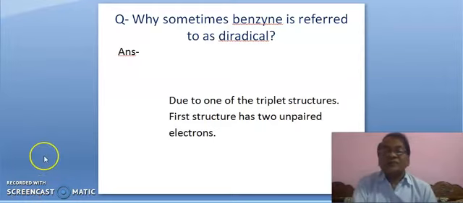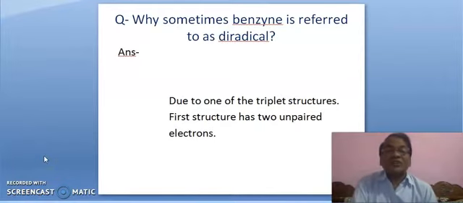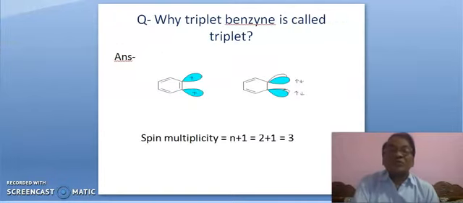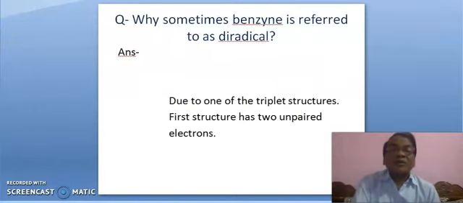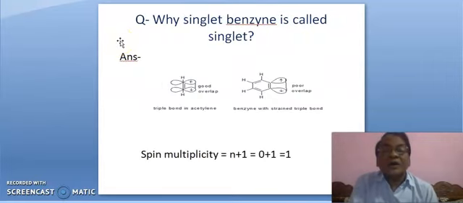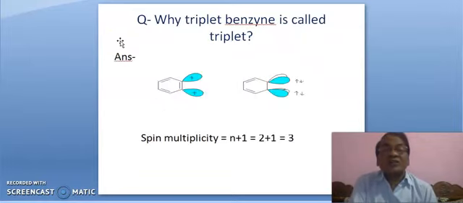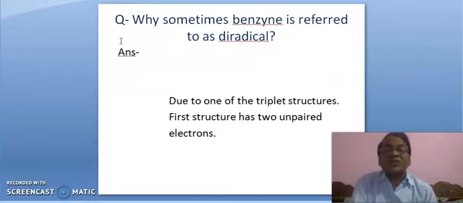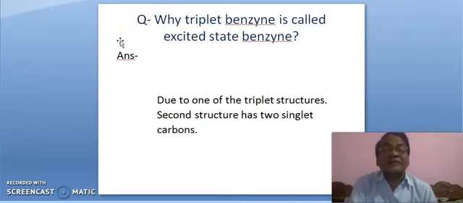Okay friends, my question is, why is singlet benzene called singlet, we have discussed. Why is triplet benzene called triplet, we have discussed. Why is benzene sometimes referred to as diradical?